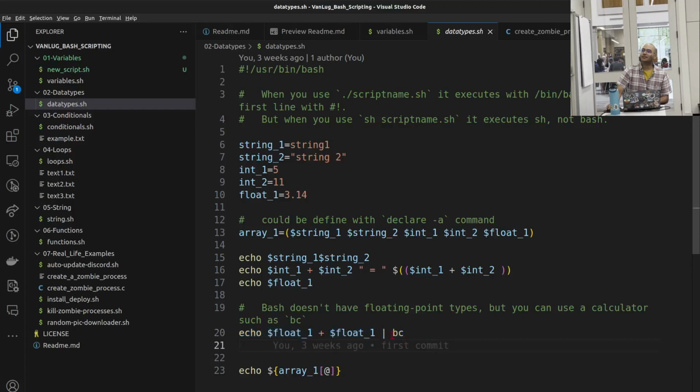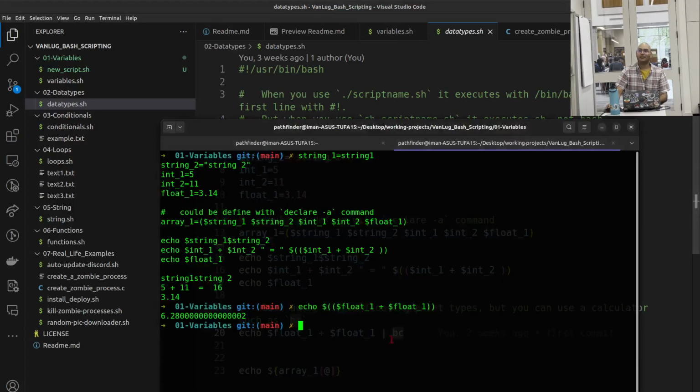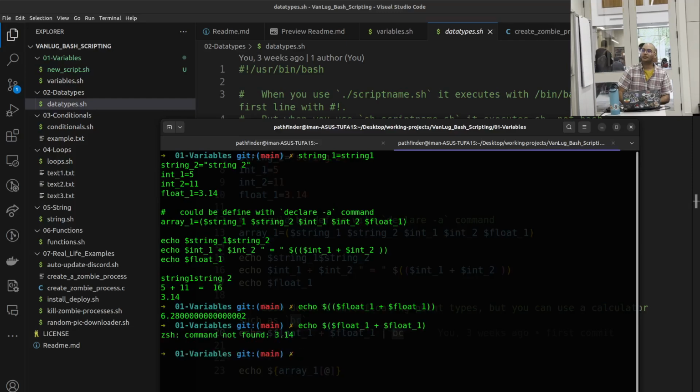Make it one and then try it again. Make it one, what do you mean? One parenthesis. Oh yeah. So that's not going to work. It looks for the command 3.14 and there is no such thing in bash. Check it in bash. Alright.